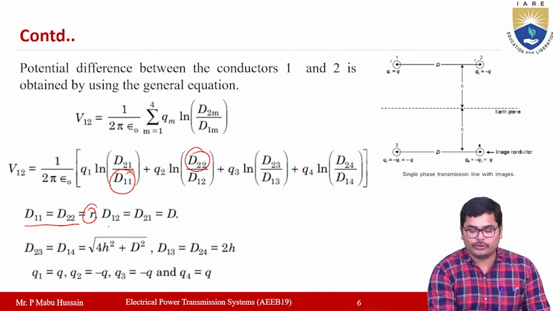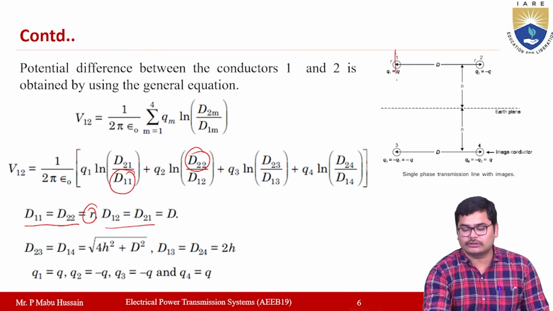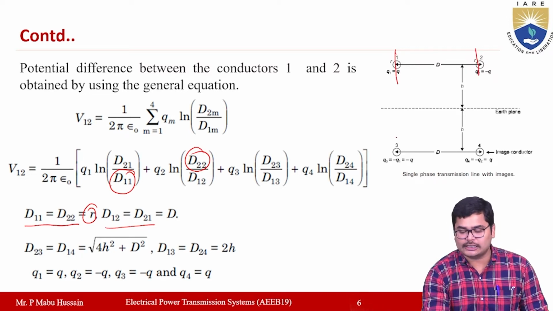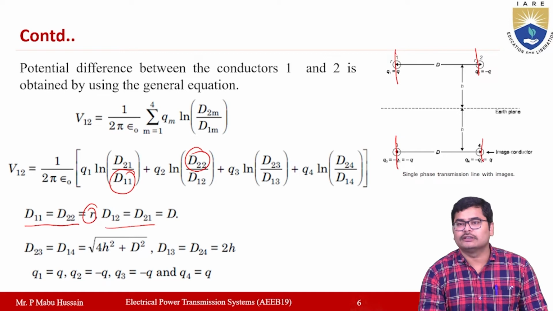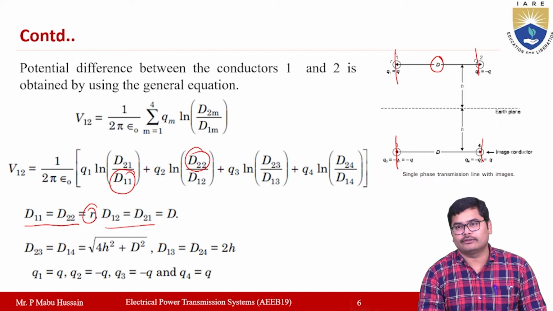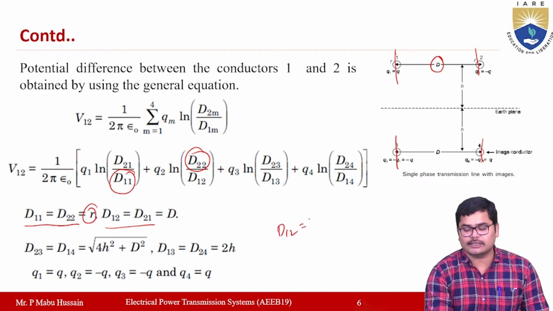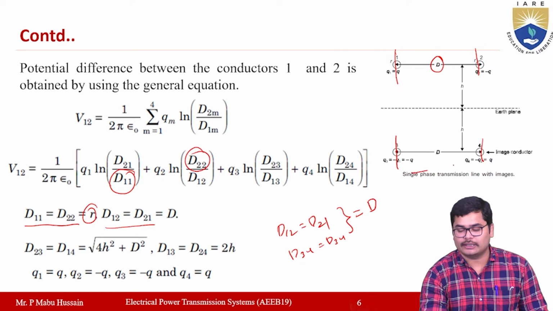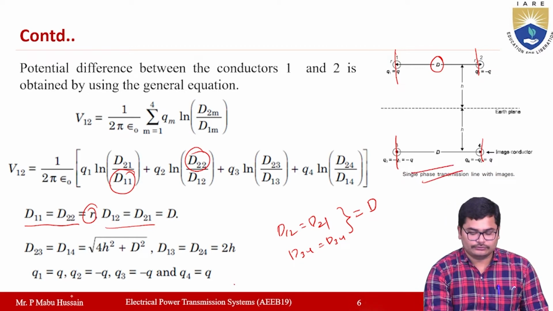And the value of D12 and D21: if you observe, the distance between conductors 1 and 2 and the distance between conductors 3 and 4 are both the same, equal to capital D here. So D12 will also be the same as D21, and D34 also the same. These values will all be equal to capital D, from this figure.